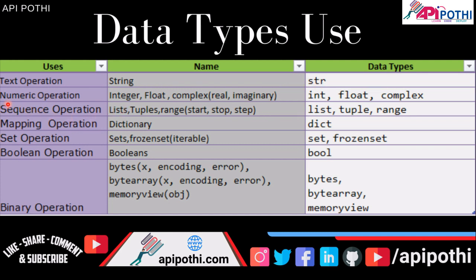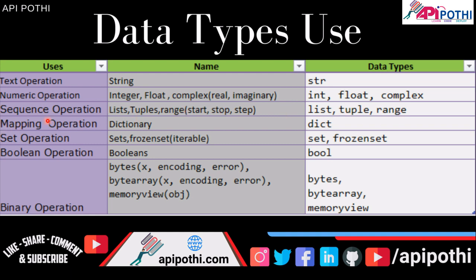Similarly, if we want to perform any number related operation, we need to go for integer, float, complex. Complex is the function. For that, int, float and complex are the reserved data types. If we want to perform any sequence related operation, we will use list, tuple, range. Range is another function. For that, list, tuple and range are the reserved data types.